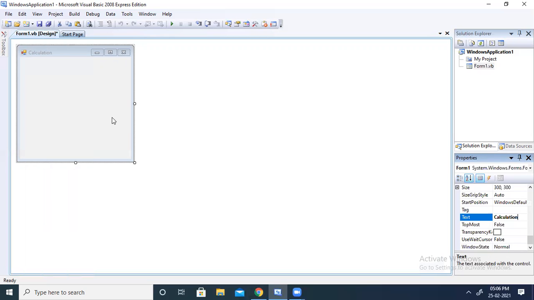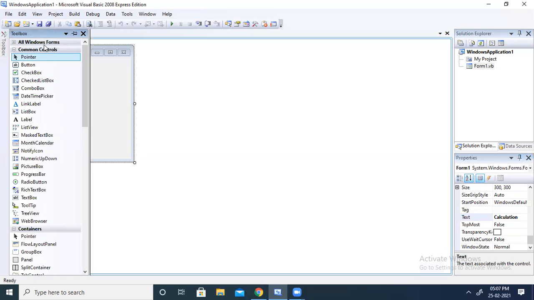I need two numbers and I also need two labels to display the message so that the user will come to know what he has to enter and how he will enter. Then I want a button to calculate. Okay, so let me do a small programming.